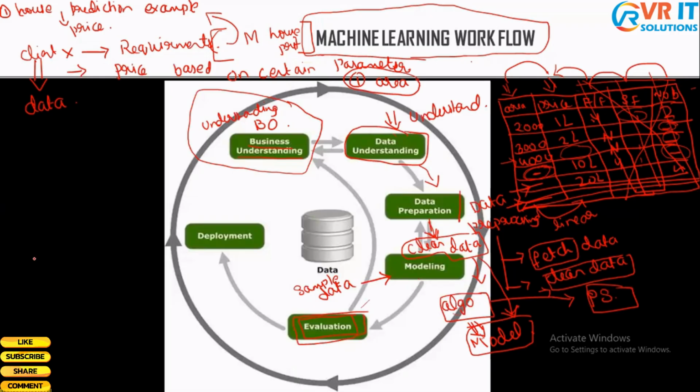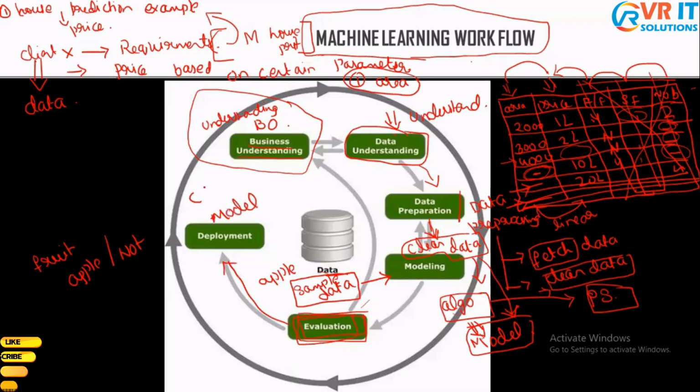Like in the example which we discussed, whether a fruit is an apple or not. So what am I going to do here? I'm going to provide an image of an apple to my model, and I'm going to test whether this model is able to predict whether this fruit is an apple or not. So that's what we do in evaluation. And once this step is done, we are going to deploy our model. So these are the steps involved in the machine learning process. I hope all of you have understood.